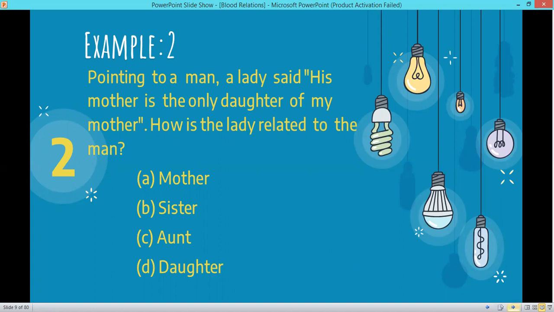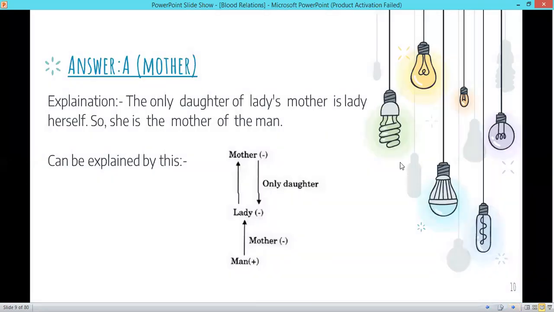For a few questions, I have prepared the flow chart. So you have to make the flow chart according to that only. And I will just quickly discuss the rest of the questions because that has already been discussed in the class. So this is just for your revision purpose. So the only daughter of the lady's mother is the lady herself. So she is the mother of the man. You can make all that, as I told you, just go through statement by statement. First statement, make one flow diagram.